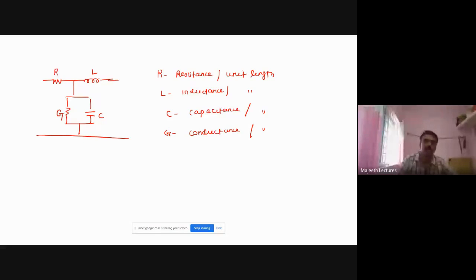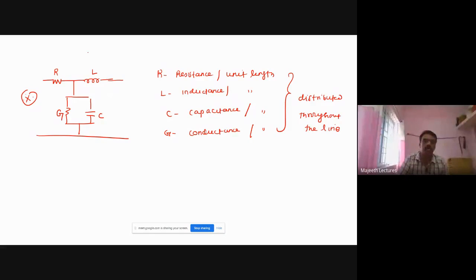This also they have asked one time, so we must remember this. All these parameters are distributed throughout the line. Please remember this point also. So they are all called the distributed parameters.